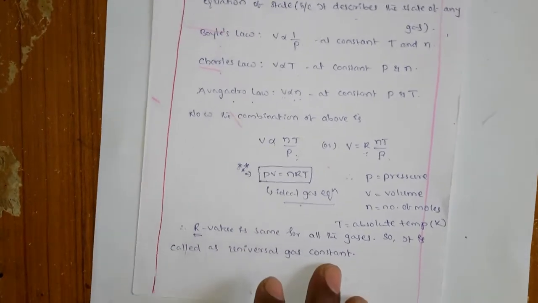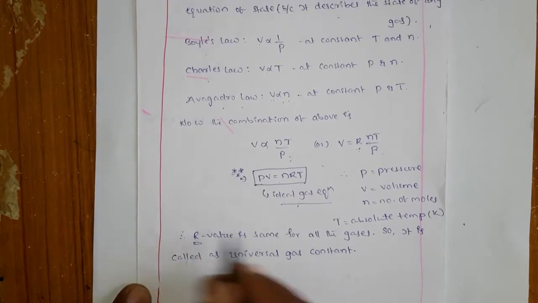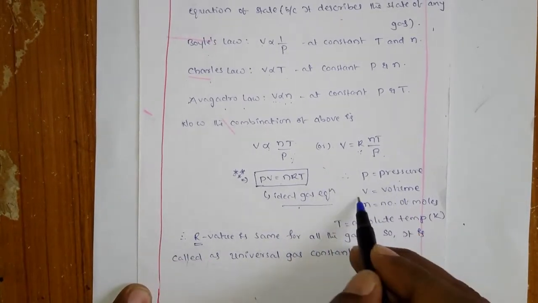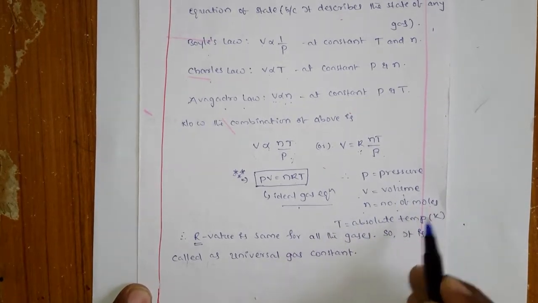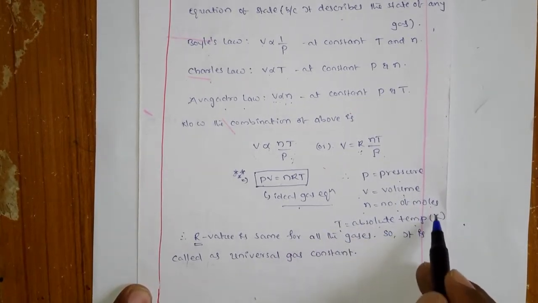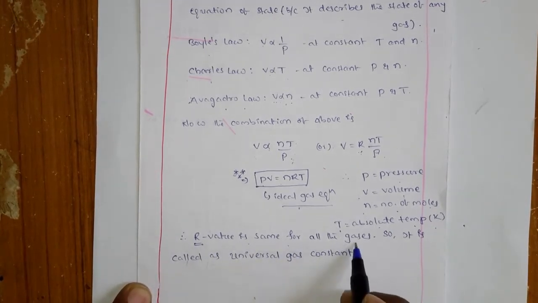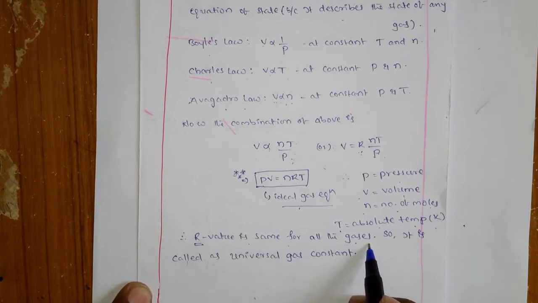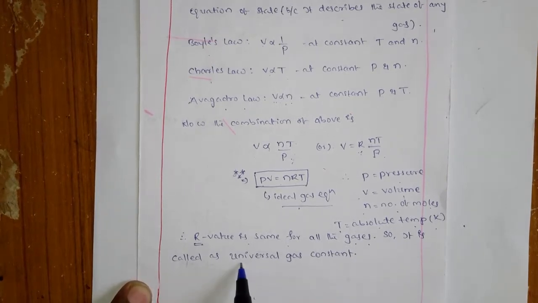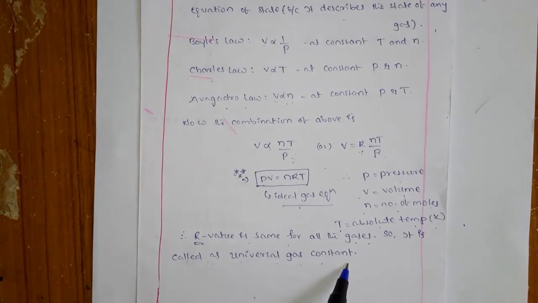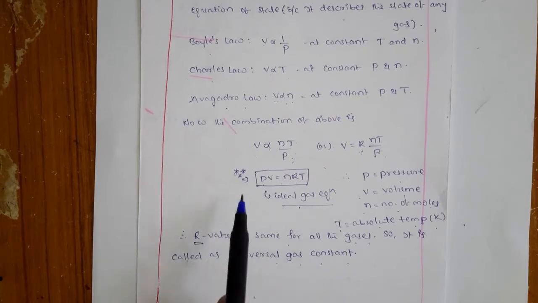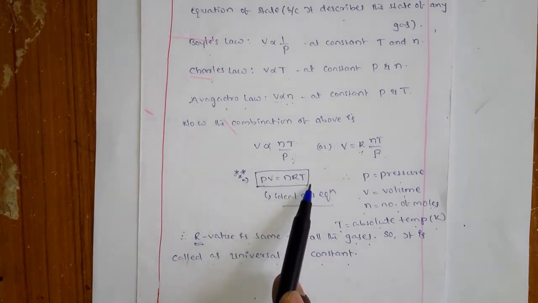Now the important thing is that here P is the pressure, V is the volume, n is the number of moles, and T is the absolute temperature, which you have to take in kelvins. So what is R? The R value is the same for all gases. The constant should obviously be the same for all gases, and that is the reason they call it the universal gas constant. So finally, the ideal gas equation is PV is equal to nRT.